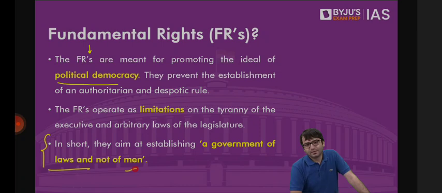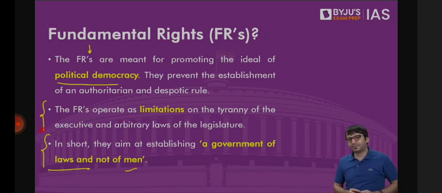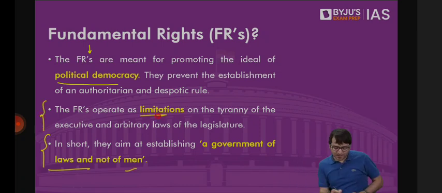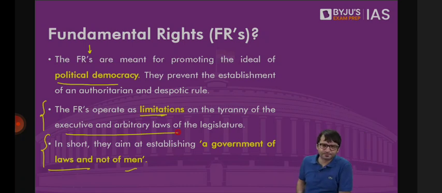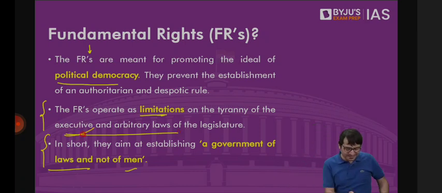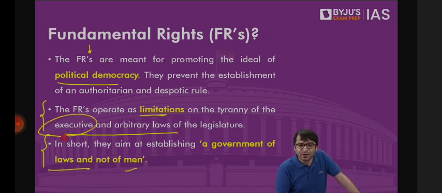The idea is that fundamental rights operate as limitations on the tyranny of the executive and the arbitrary laws of the legislature. Tyranny of the executive in the sense, UPSC issues advertisements for civil service examination. Only the Brahmins and, let's say, men are allowed to appear in the civil service examination. This cannot happen. This is the tyranny of the executive. UPSC can't do that. Why? Because UPSC cannot violate fundamental rights. Because fundamental rights mean right to equality. Limitation of the executive. UPSC, you can't do that. There is a limitation. Can't violate fundamental rights.